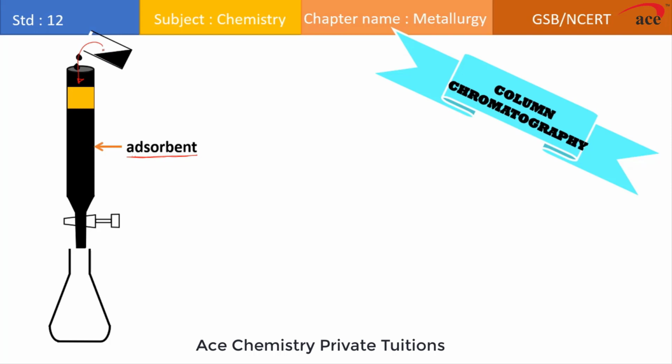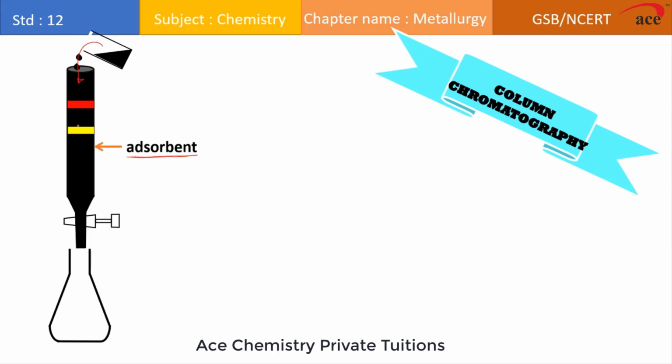So the impurities and the metal compounds will have different rates of adsorption onto this column. As we allow this molten metal to pass through this column, depending upon their rate of adsorption, you will find different layers. If you see, the position of these layers on this column is different, which clearly indicates that their rate of adsorption onto the column and rate of solubility into the liquid which is poured are different.